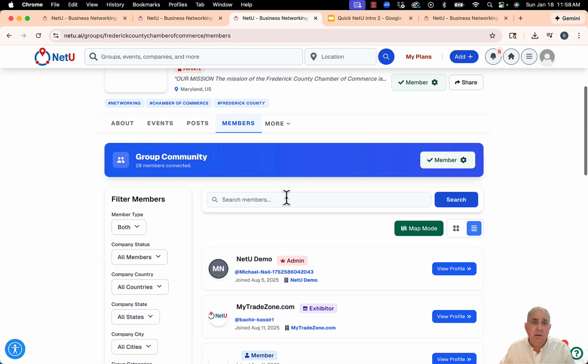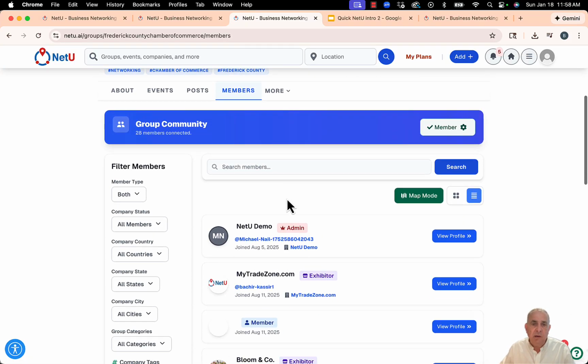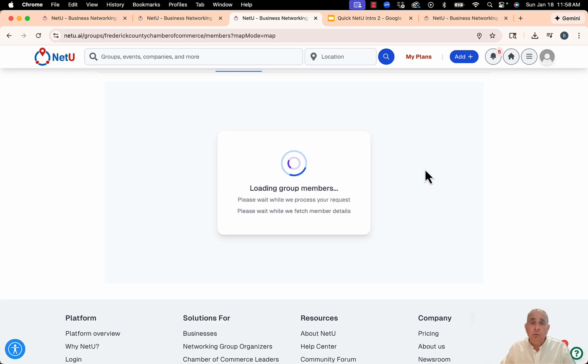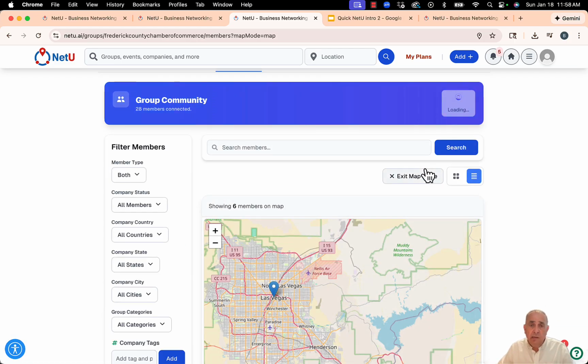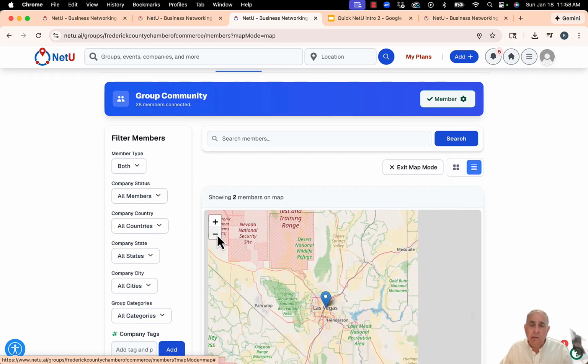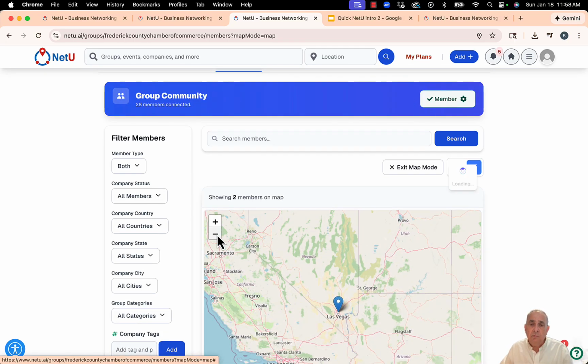It has a limited number of members, maybe about 30 members. Maybe I want to see a map view, so where my members are scattered. They could be in any geographic region, globally or locally. For now, I'm just scrolling.